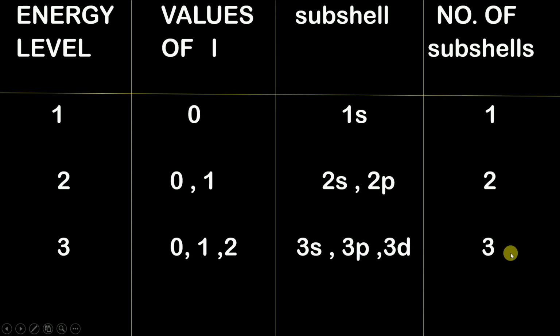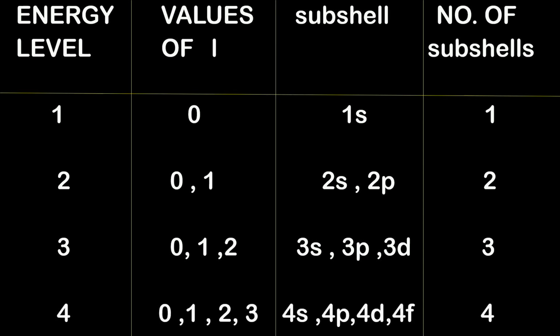Moving ahead to the fourth energy level. In the fourth energy level, the possible values of L will of course be from 0 to 4 minus 1, that is from 0 to 3. So the values of L will be 0, 1, 2 and 3.